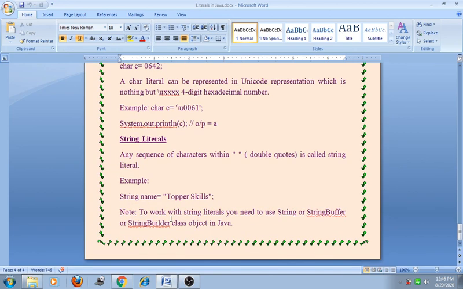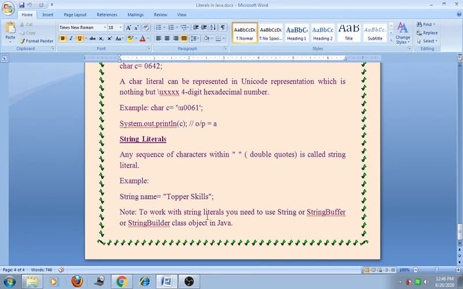Next one is the string literals. Any sequence of characters within double quotes is called a string literal. For example, String name = "topper skills" in double quotation marks. This is a string literal.